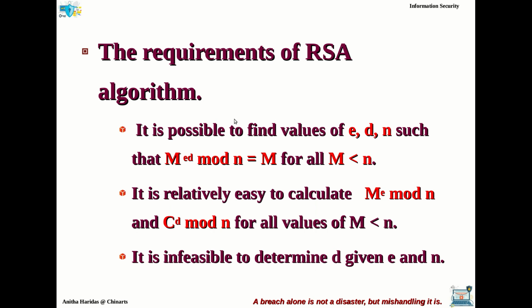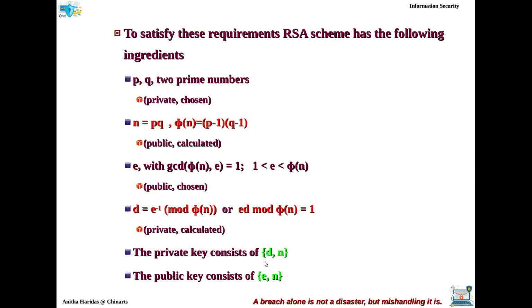Now, if you want to satisfy all these conditions, how the RSA algorithm can be designed, right? So, to satisfy these requirements or these 3 conditions, the RSA scheme must have the following ingredients.